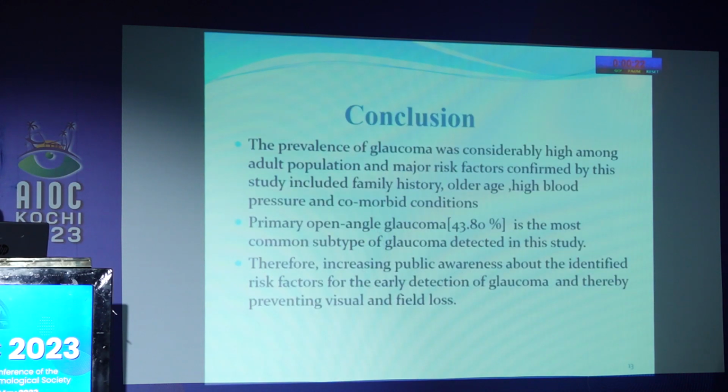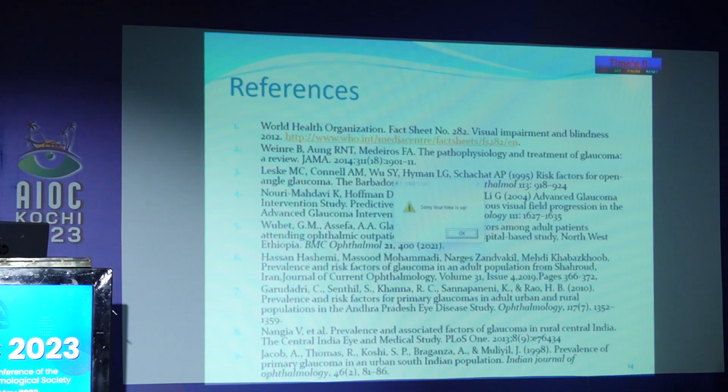Conclusion: the prevalence of glaucoma was considerably high among the adult population. Major risk factors confirmed by this study include family history, older age, high blood pressure, and comorbidities. And primary open-angle glaucoma seems to be the most common subtype of glaucoma detected in this study. Therefore, increasing public awareness about the identifiable risk factors, early detection of glaucoma, and preventing visual loss and visual field loss. These are my references. Thank you.